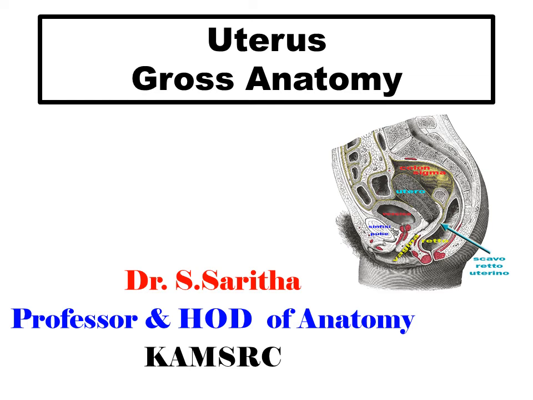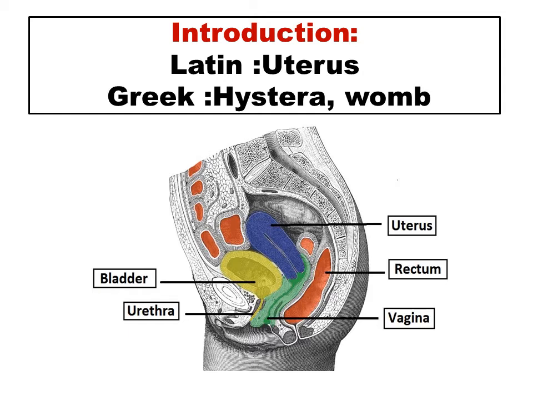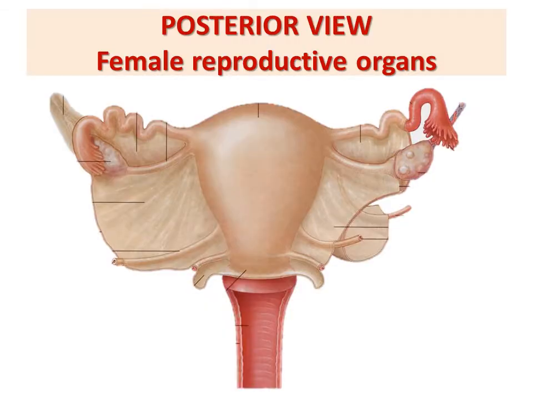Good morning. Today we'll be discussing the gross anatomy of the uterus. The Latin word is uterus. In Greek it is known as hystera, or the womb. This is the posterior view of the female reproductive organs: the ovary, the uterus, the uterine tube and the vagina. These are the internal female reproductive organs.